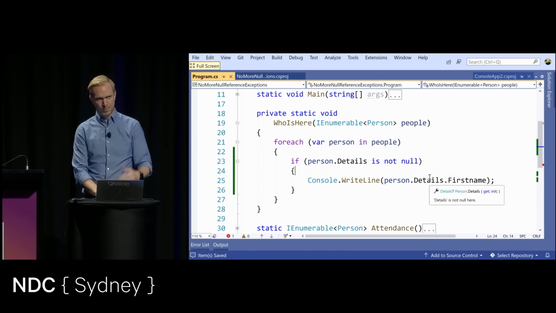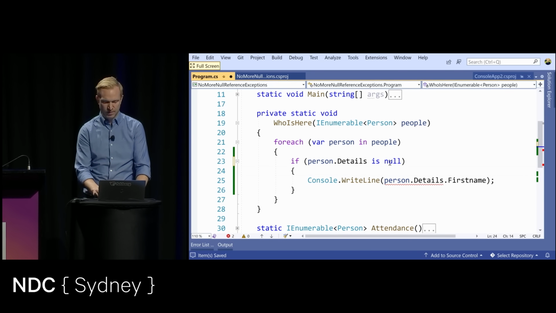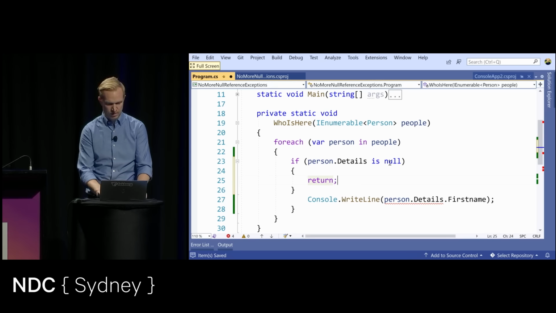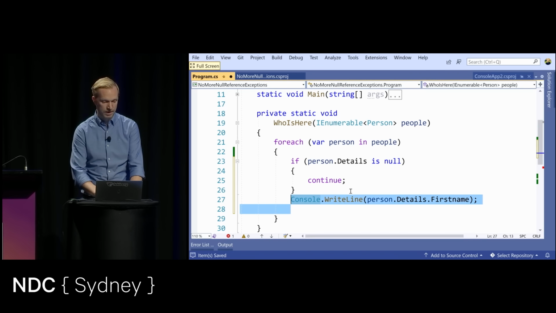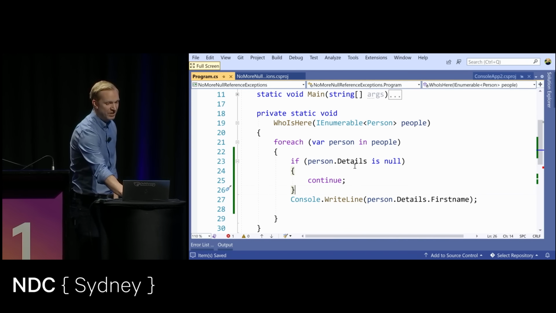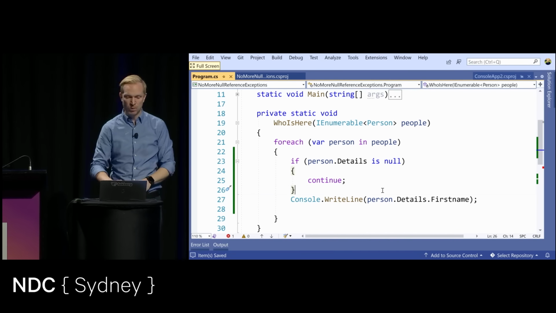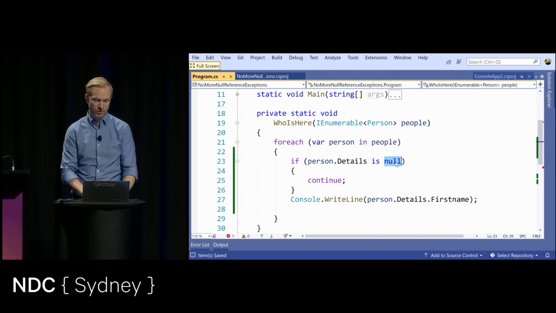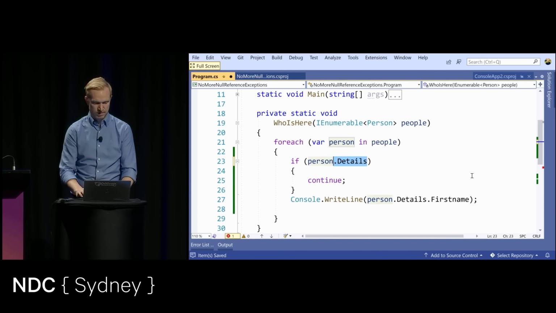And it is smarter as well because I could also say if this is null, I'm going to return or continue to the next one. And it just knows that I've performed the null check one step above. So it tracks that I've actually checked this, right? So this is cool. It works very well with pattern matching. It's going to work with normal is not or not equal to null as well. But it also works with things like we all normally use, string.IsNullOrEmpty.